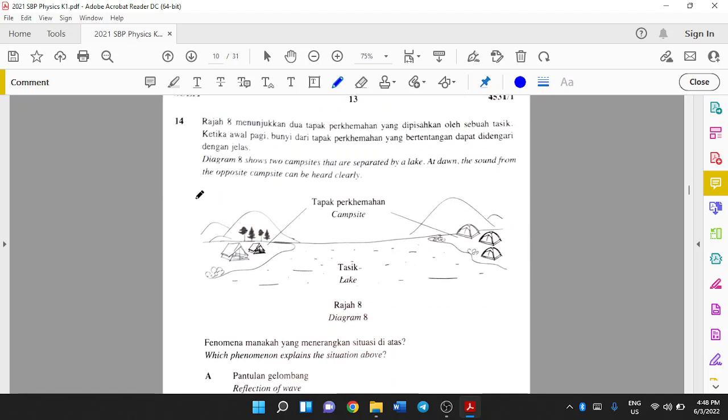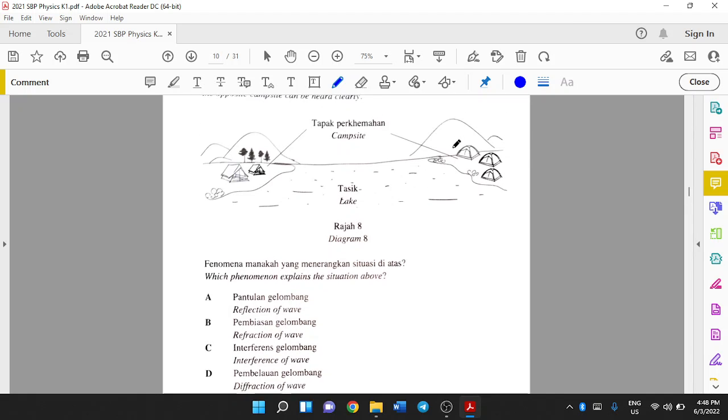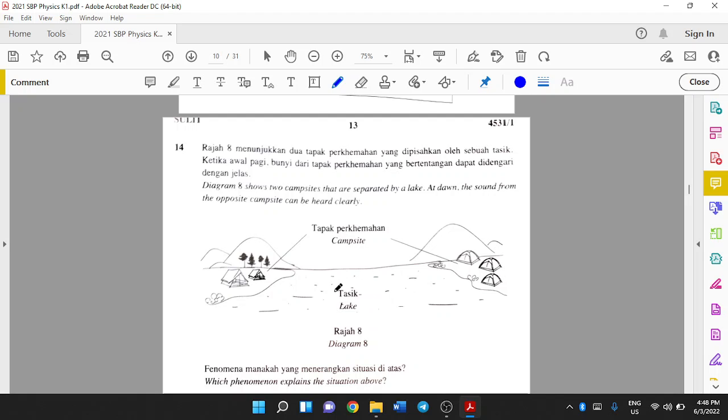Diagram 8 shows two campsites that are separated by a lake. At dawn, the sound from the opposite campsite can be heard clearly. Which phenomenon explains the situation above? It is refraction of wave. Let me explain. Because of our lake, water has a high specific heat capacity. So at dawn, our lake will be warmer, and the upper layer of air is colder.